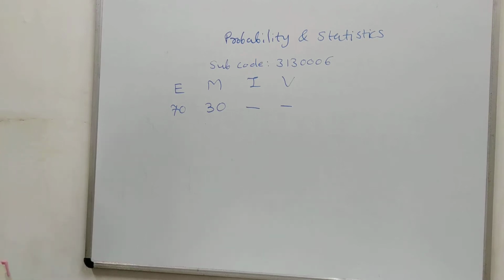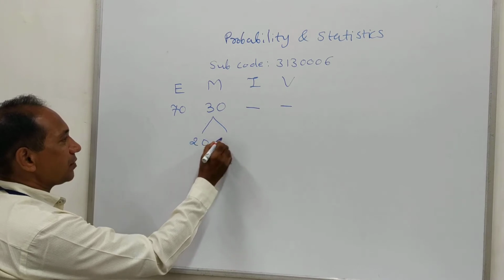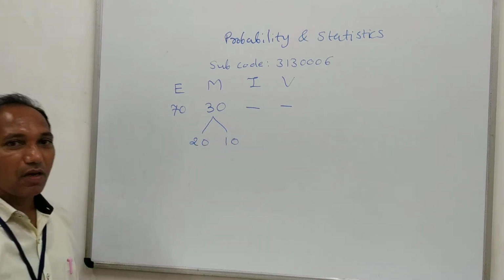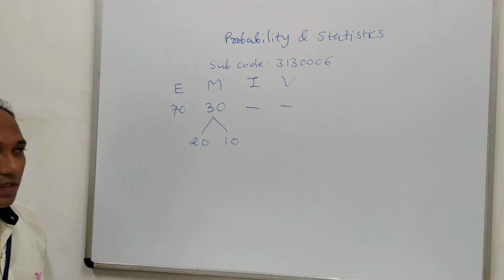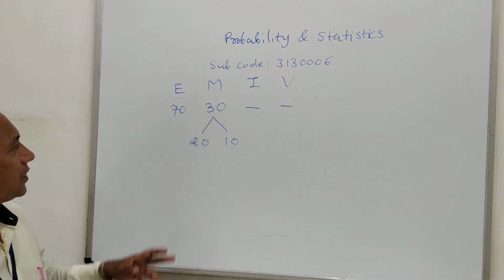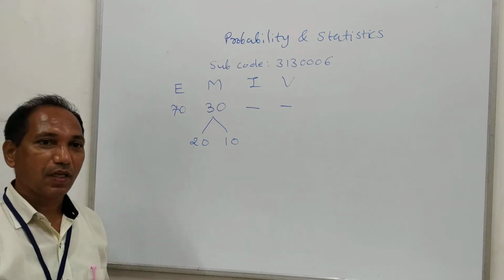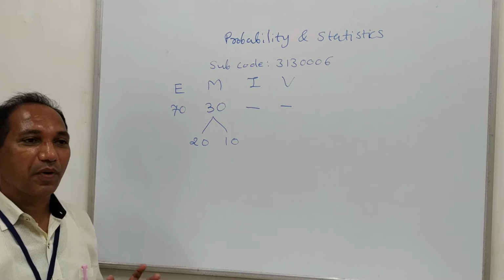Here I have decided one thing. The 30 marks I have bifurcated into two parts, 20 marks and 10 marks. We will take a college examination of some marks. Then whatever marks you obtain will be converted out of 20. Then 10 marks is out of your performance.